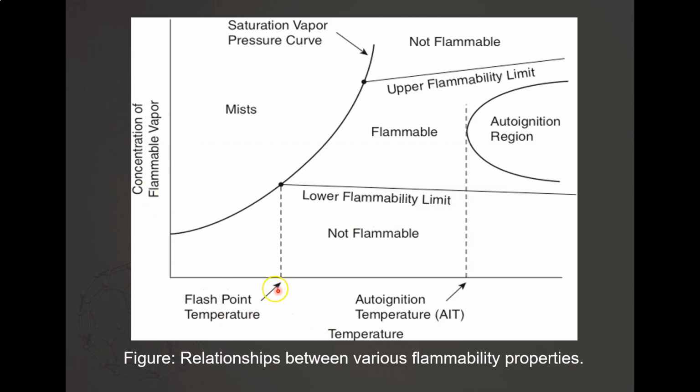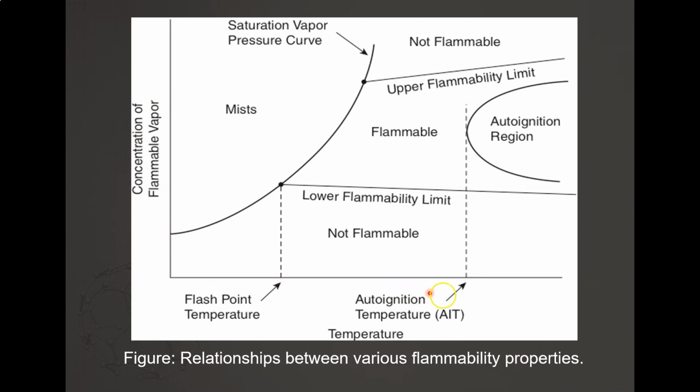Then you have your flash point. Remember the definition of flash point? This is the flash point temperature. Then you have your auto ignition temperature. We will look further at what auto ignition temperature is in a few next videos. This is temperature versus concentration.